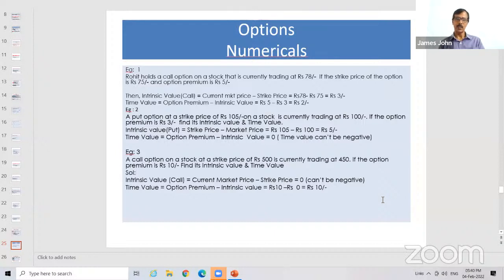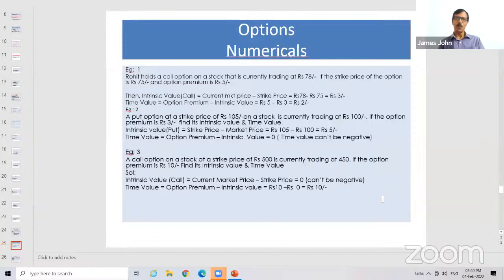Look at the second situation. Time value is option premium minus intrinsic value. In the previous slide, it was written option price minus intrinsic value. Same thing, option premium and option price are one and the same thing.